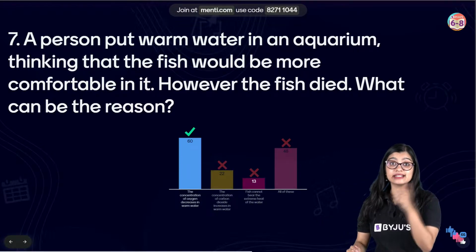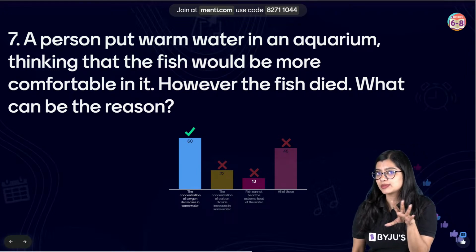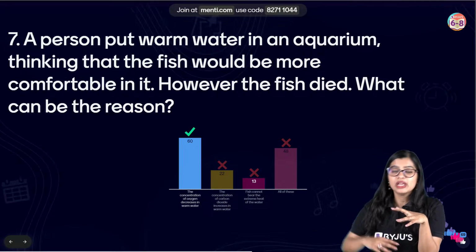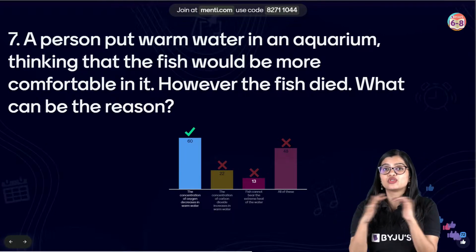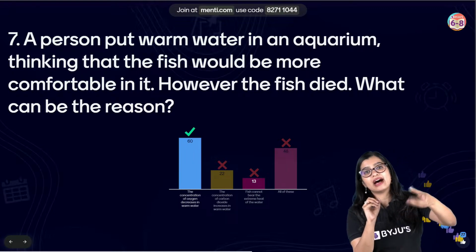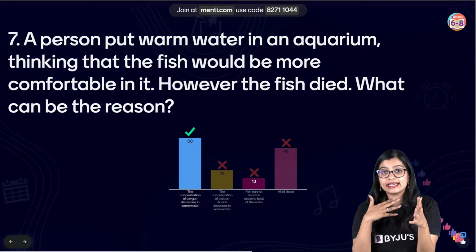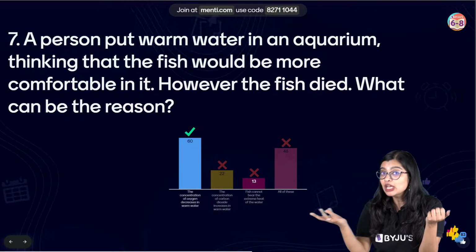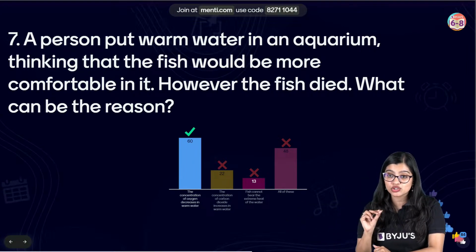Very good, students. I can see many of you got the answer. Now, let's look at this. When you add warm water, and here we're talking about boiling water, the percentage of dissolved oxygen decreases. You learn this in chemistry, there are certain substances which dissolve at a certain temperature. If the temperature varies, they can either dissolve out of it or no longer dissolve. Here, when we add warm water, the percentage of oxygen decreases.